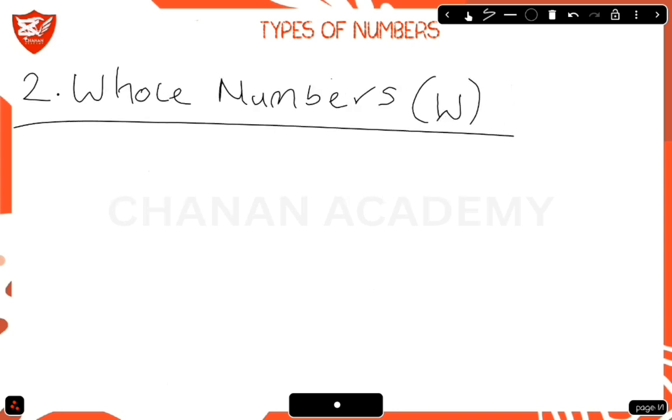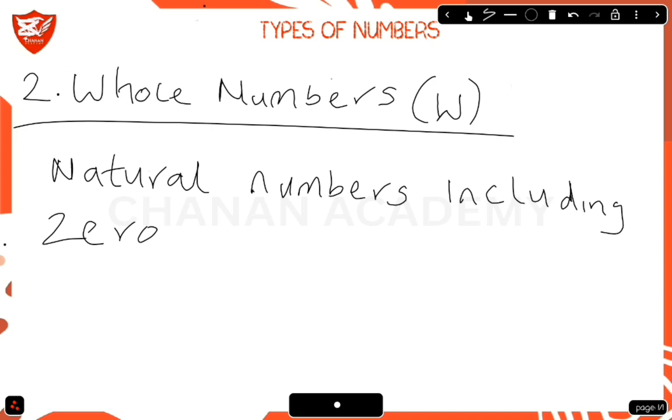Next, we'll be talking about the whole numbers, denoted by W. So what are whole numbers? Whole numbers are natural numbers including 0. We said natural numbers are counting numbers starting from 1, 2, 3, and so on. But whole numbers include 0, starting from 0, 1, 2, 3, and so on. So the difference between a whole number and a natural number is that a whole number starts from 0, but a natural number starts from 1.